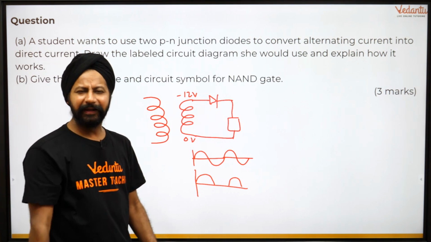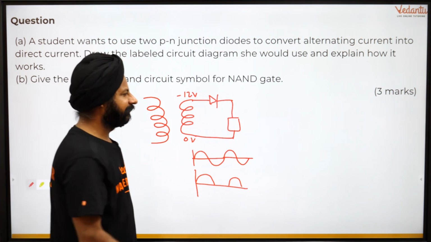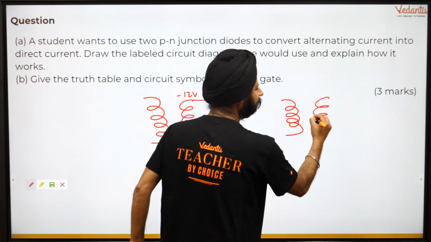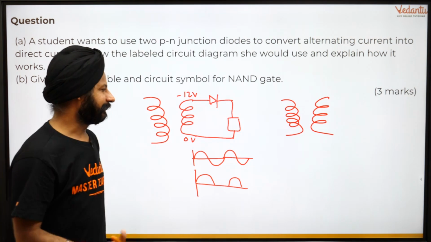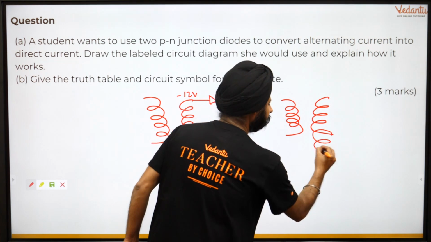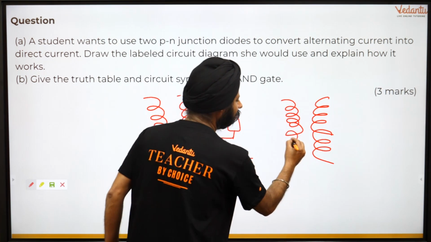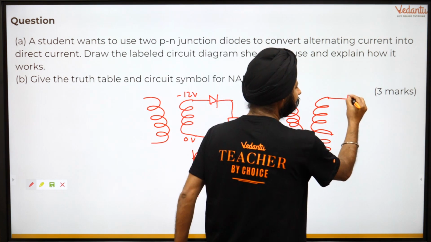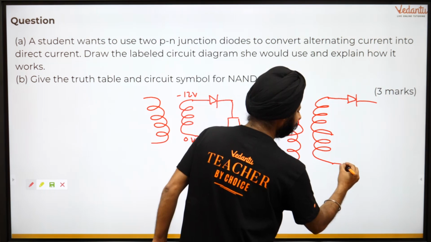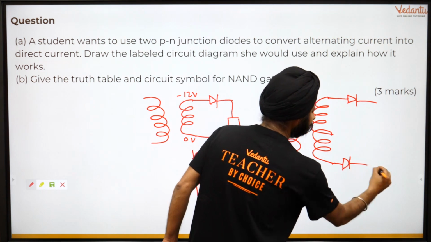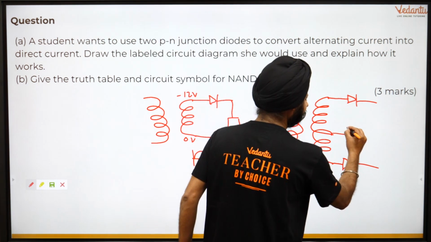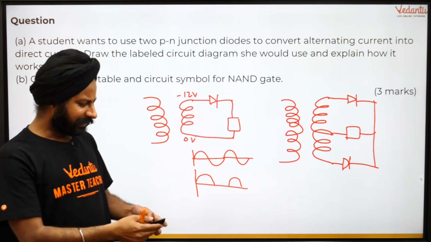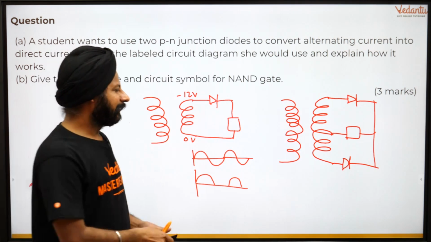अब इसको next level पे लेके जाते हैं. We'll make it a full wave rectifier. How? Very easy. Same procedure here. I'm going to use 2 PN junctions this time. और थोड़ा बड़ा बना देता हूँ, है ना, so that I can use more space there. अब 2 diodes. We are going to use 2 diodes. One diode इधर लगा दिया. कुछ भी memorize नहीं करना है इसमें, कुछ नहीं memorize करना. And then this is my device. Let's say this is my device. ये simplified है. There cannot be any simpler circuit than this. So let's talk about this.